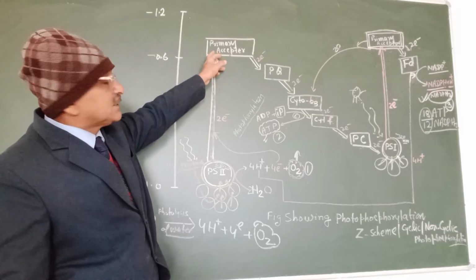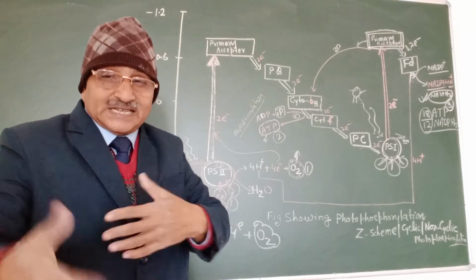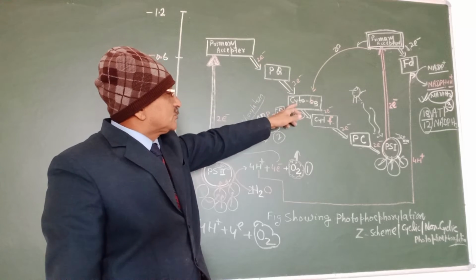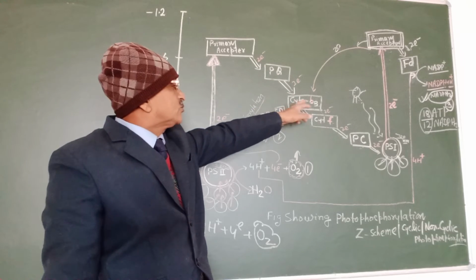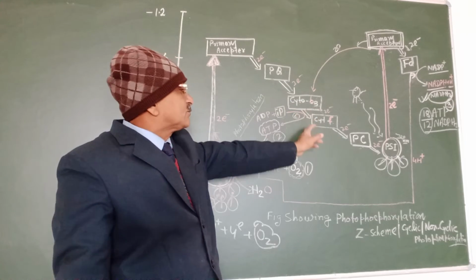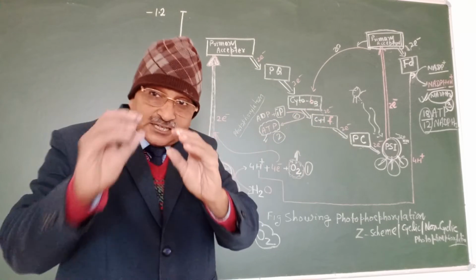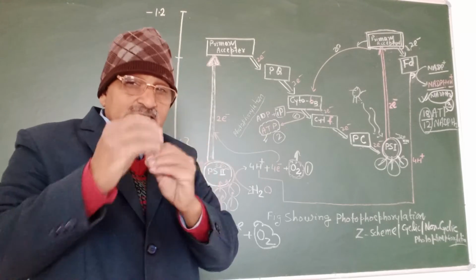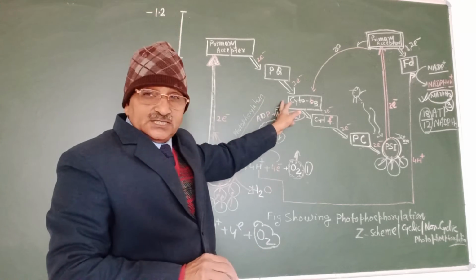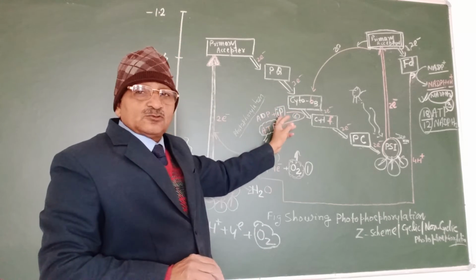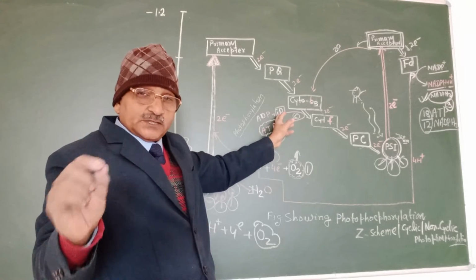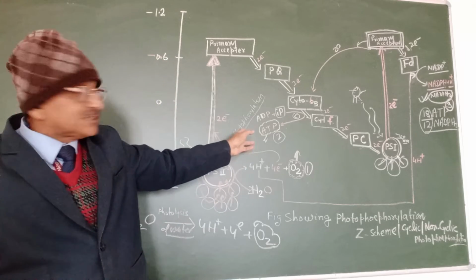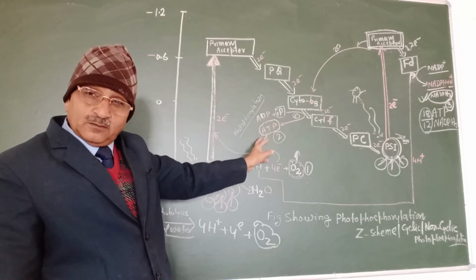The primary acceptor transfers it through the complex to plastoquinone. Plastoquinone finally transfers to cytochrome B6, and then to cytochrome F. At near about minus 0.6 electron volt energy, inorganic phosphate is added to ADP to form ATP. So this is known as photophosphorylation: addition of inorganic phosphate to ADP to form ATP.